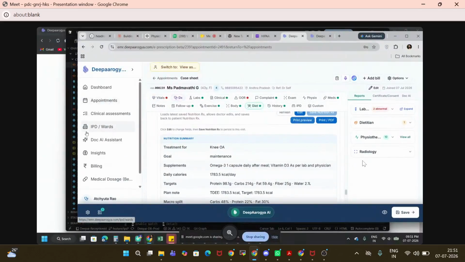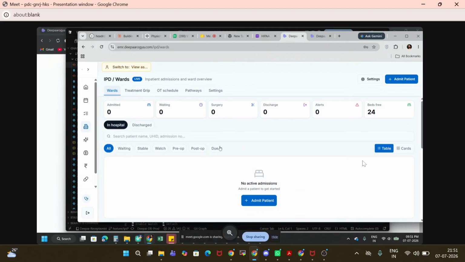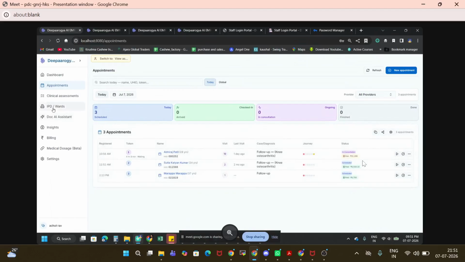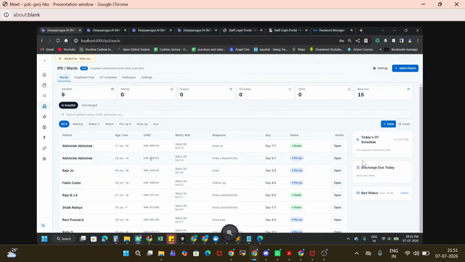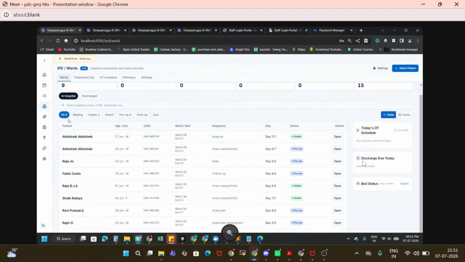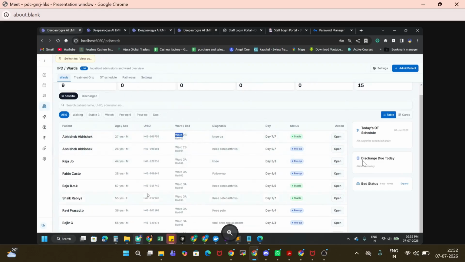Now I'm going to cover the IPD section. Okay. So in the IPD section right now you can see all are null, but let me show my local to give you some idea of how the IPD section looks. Now you can see all the different patients in the IPD ward, right? We have different patients, then ward number, the diagnosis, and day, right? And here we have provided support for discharge summary.